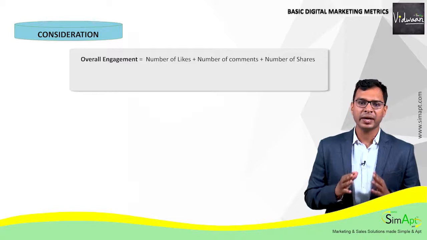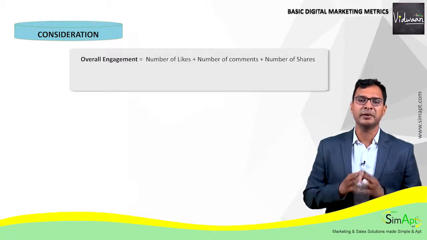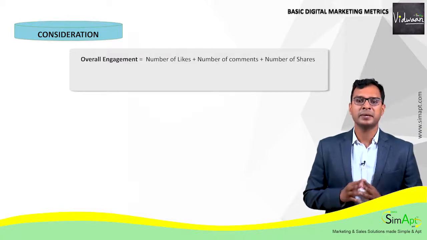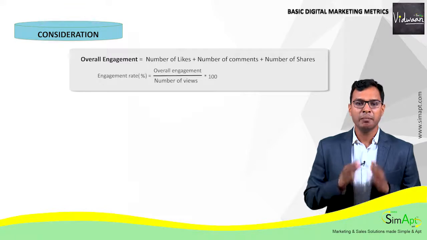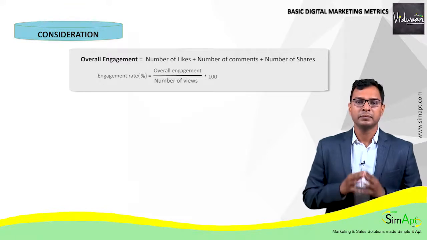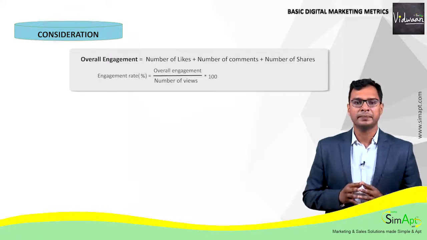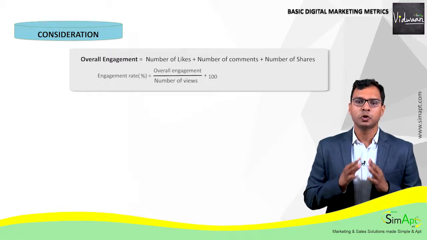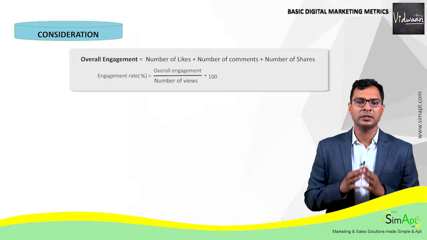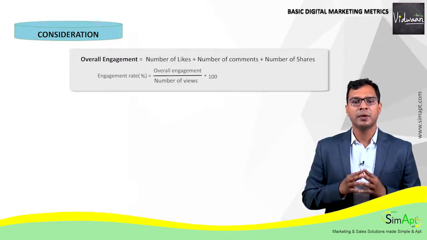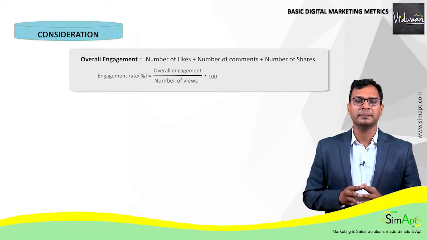An extension of engagement is a metric called engagement rate. It's expressed in percentage. Engagement rate is defined as the overall engagement divided by the number of views of the content, the entire multiplied by 100. A higher engagement rate shows that the content had a higher likability ratio amongst the viewers. We will learn about engagement and engagement rate in more detail in content marketing.